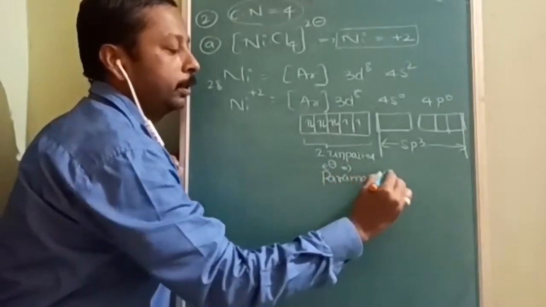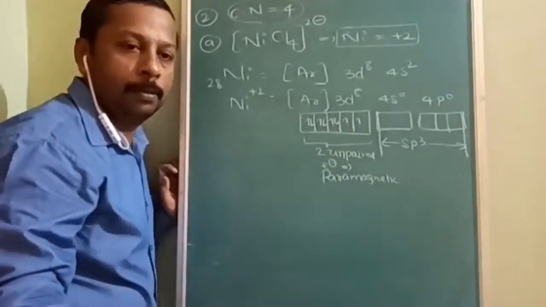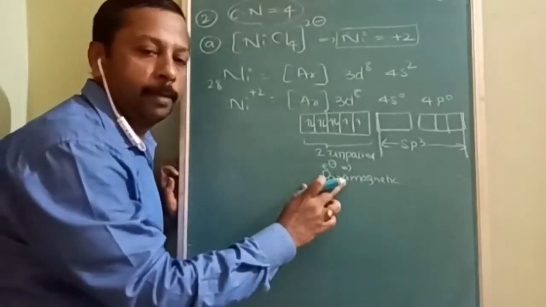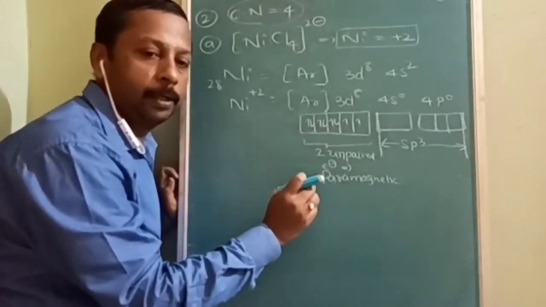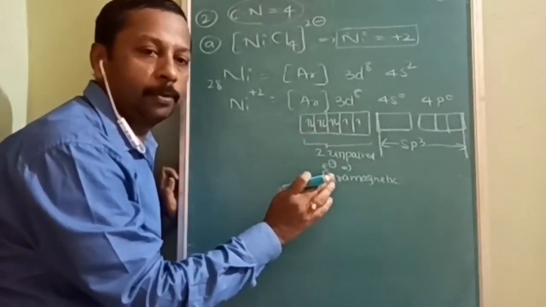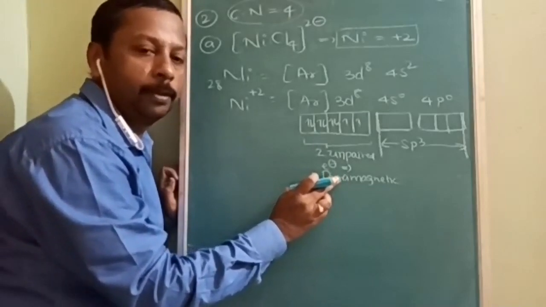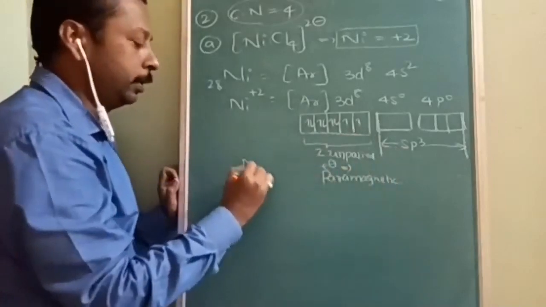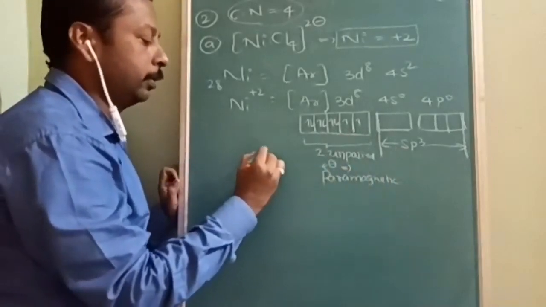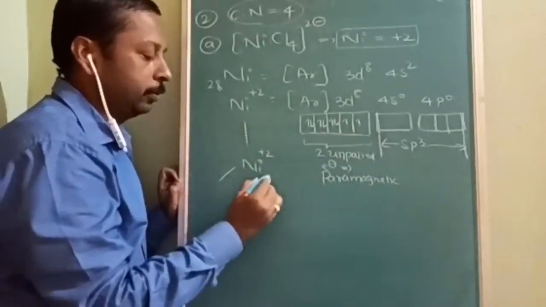Paramagnetic. Okay, so sp3, and this is going to be paramagnetic. Because of this entire explanation, you will be able to find out everything about the compound. How are you coming to know it is paramagnetic? Because of the unpaired electrons. The structure has nickel +2 in the center, and 6 chlorine minus.